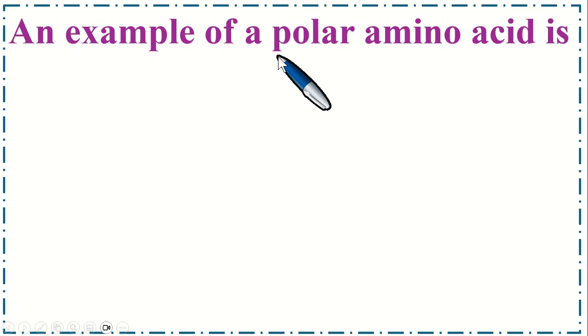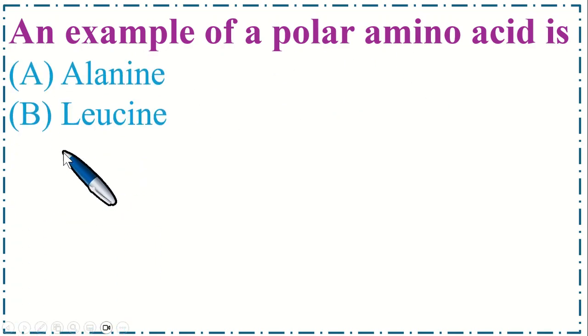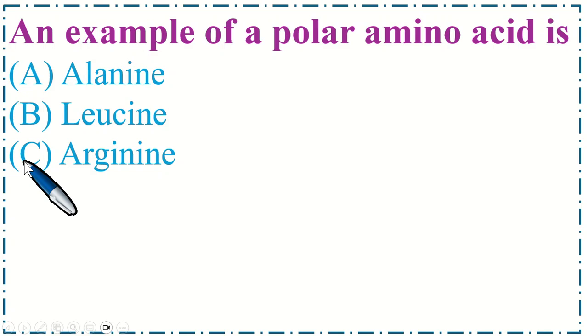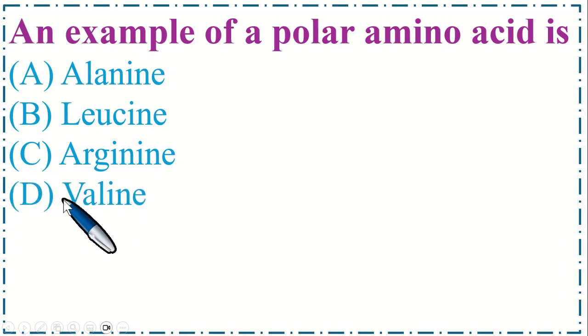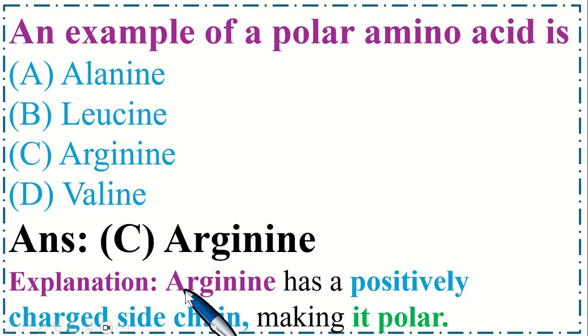An example of a polar amino acid is option A alanine, B leucine, C arginine, and option D valine. So the correct option is C arginine. Arginine has a positively charged side chain, making it polar.